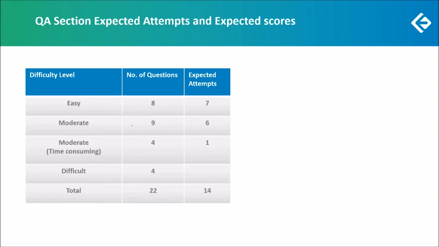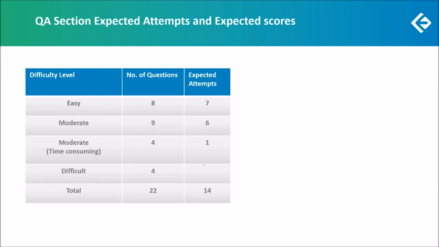Now, there were 9 moderate questions, a high number of moderate questions, out of which at least 6 should have been attempted. Now, there were 4 moderate but time-consuming questions. Because they were time-consuming, all of them should not have been attempted, but one of them, which played to the strengths of a particular candidate, should have been picked up and dealt with. Now, there were 4 difficult questions which could have been skipped unless you had come across such a question before. It would have been wise to skip it. So we do not expect the average student to deal with difficult questions.